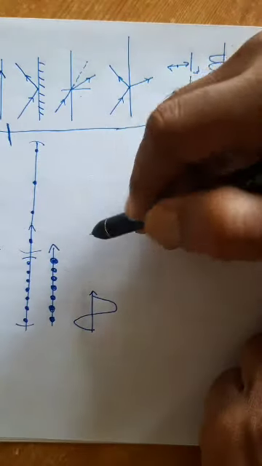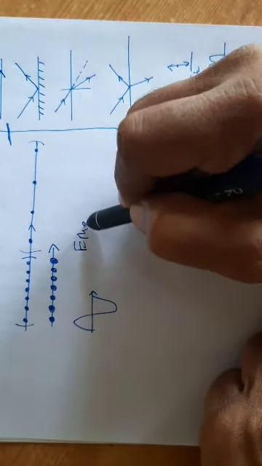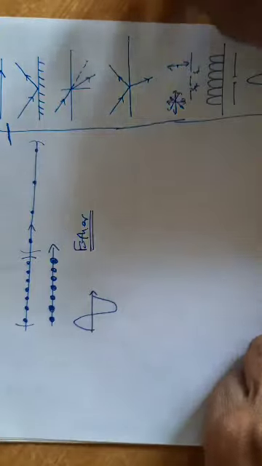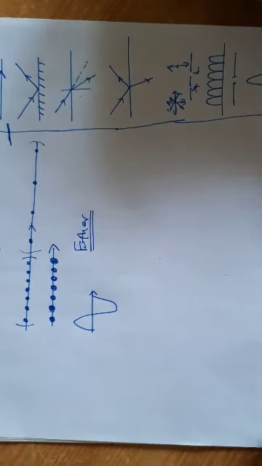Therefore they need ether as a medium. Correct? Ether is the hypothetical medium required for light.